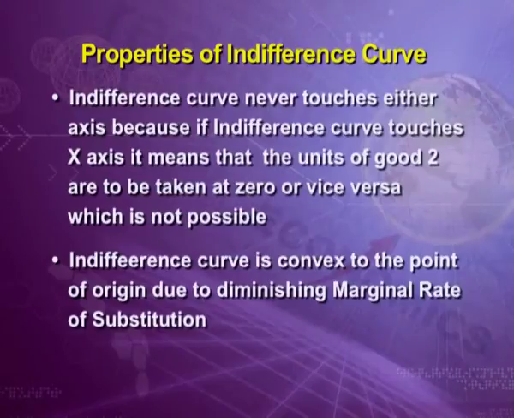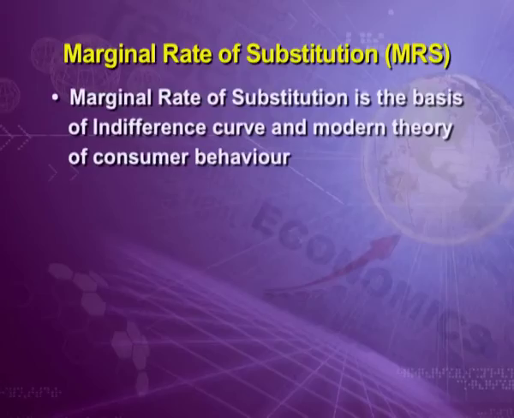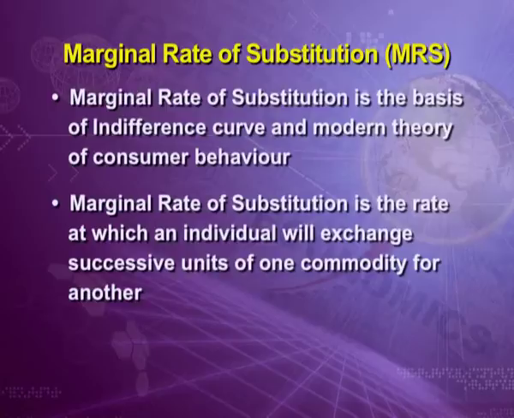Fourth property, indifference curve is convex to the point of origin due to diminishing marginal rate of substitution. Now the question arises, what is this MRS? MRS is the basis of indifference curve and modern theory of consumer behavior. MRS is the rate at which an individual will exchange successive units of one commodity for another.